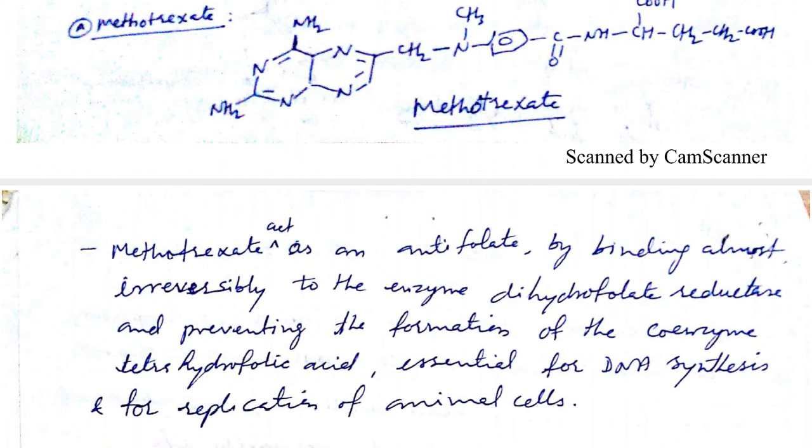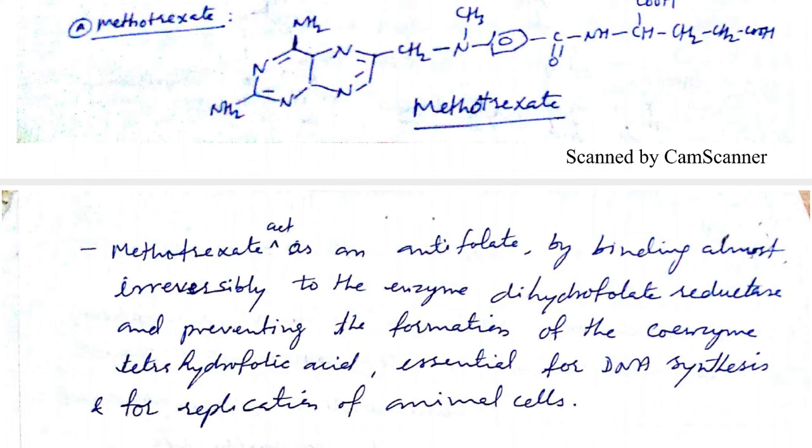The dihydrofolate reductase enzyme is responsible for the conversion of dihydrofolic acid into tetrahydrofolic acid. It converts DHF to THF, and THF, tetrahydrofolic acid, is an essential component for DNA synthesis in the normal animal cell.